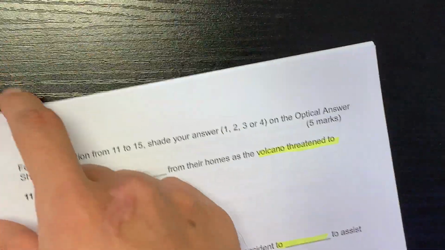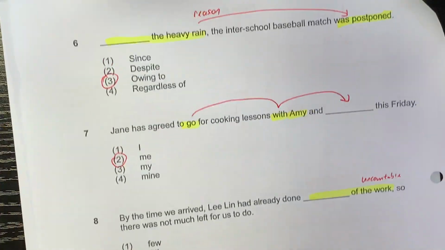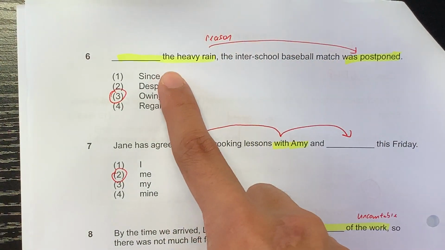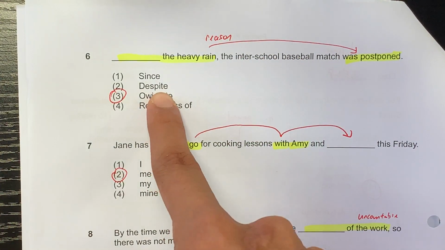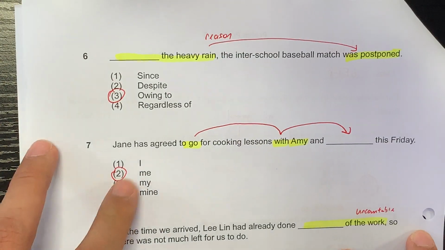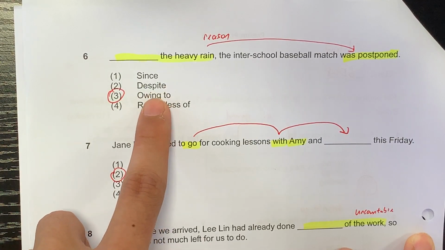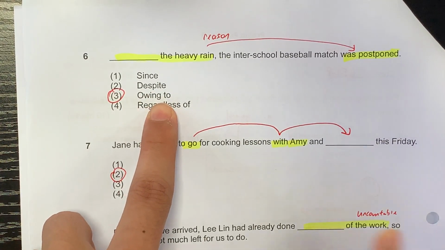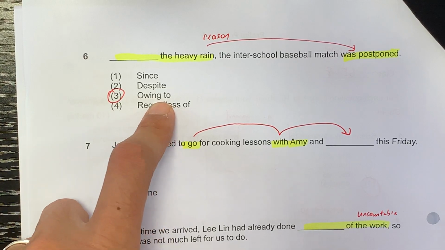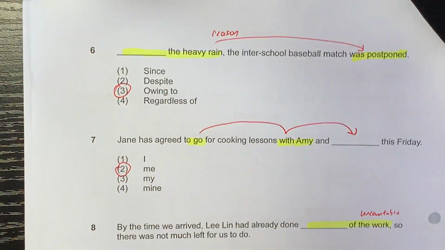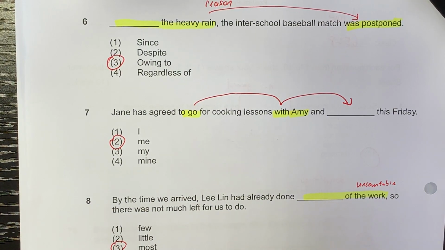Moving on to question 6. The reason, heavy rain postponed. So it's not despite. Despite is to show contrast. Have you made this mistake? If you did, take note. It's owing to. Owing to is the same as because of. Because of the heavy rain, it was postponed. Owing to the rain, it was postponed.